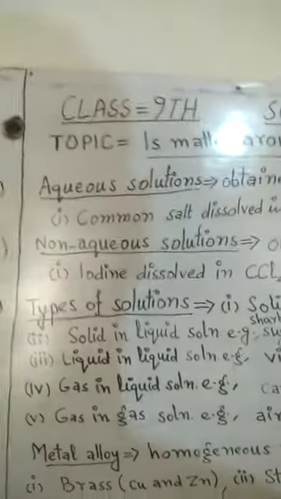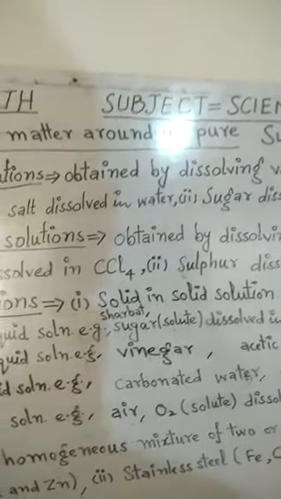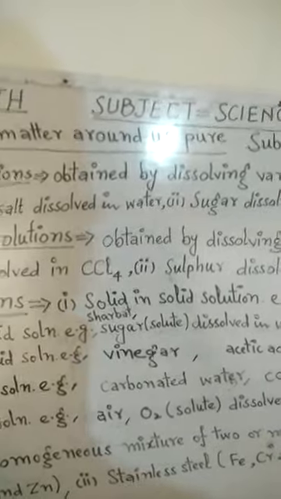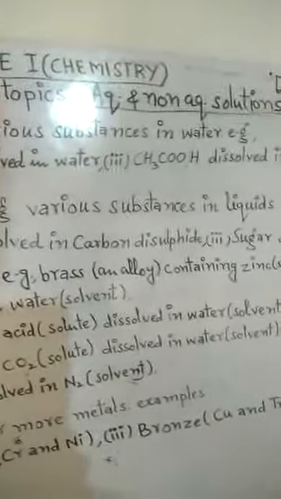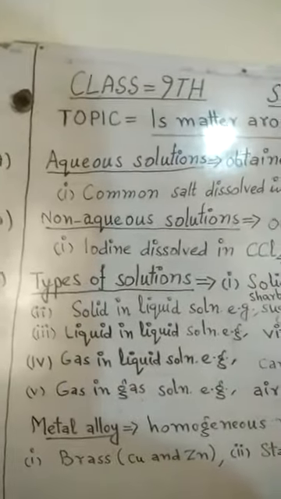Then second type of solution is solid in liquid solution. For example, sharbat, in which sugar, which acts as a solute, is dissolved in water, which acts as a solvent. Then third type of solution is liquid in liquid solution.